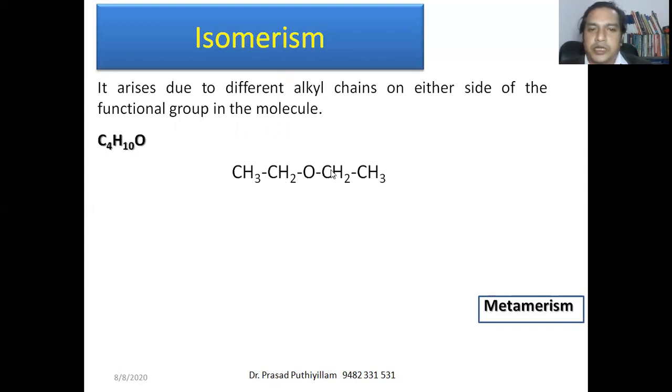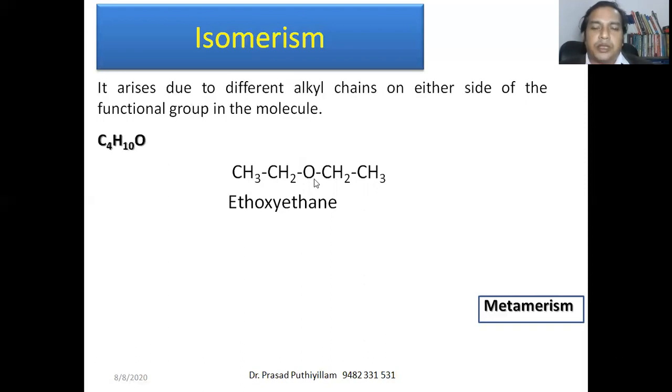So this is not a straight chain of carbon. Straight chain of carbon ends with 2 carbon atoms, either on the left side 2 carbon atoms or the right side 2 carbon atoms. In between, oxygen comes, therefore it becomes an alkoxy group. So here it is CH3CH2O or OCH2CH3 group. This we call as ethoxy group. This is ethane and oxygen, therefore it is ethoxy group. Therefore the molecule name, by IUPAC nomenclature, is ethoxyethane.